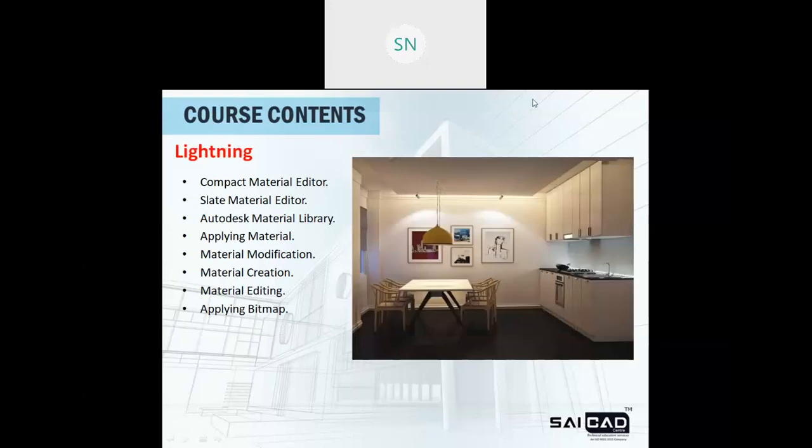Then next we have lighting, and as I told you that we have two types of renderer, so obviously we have two types of material and two types of lighting.